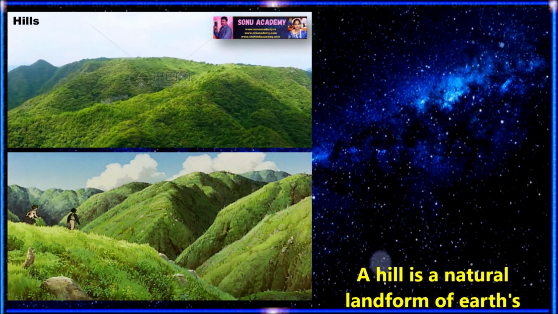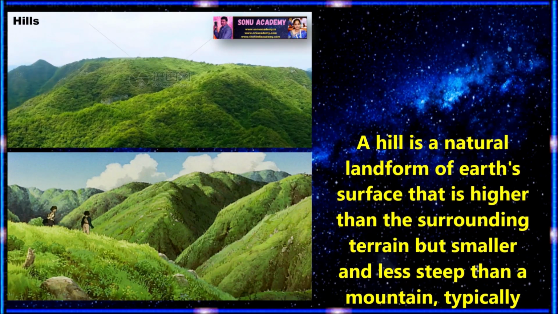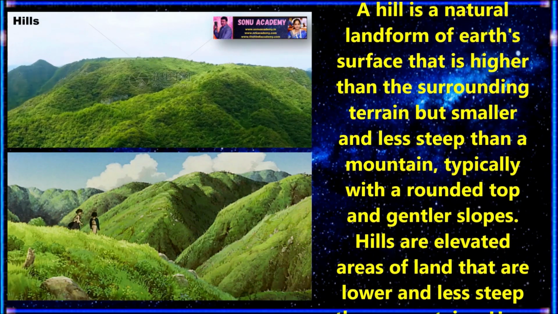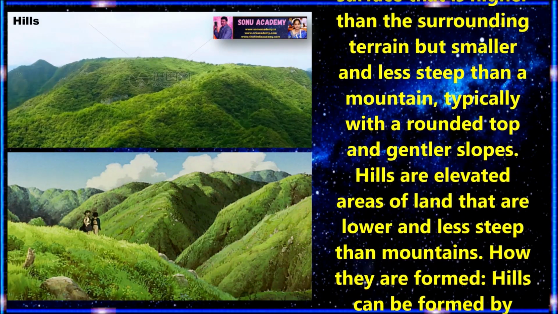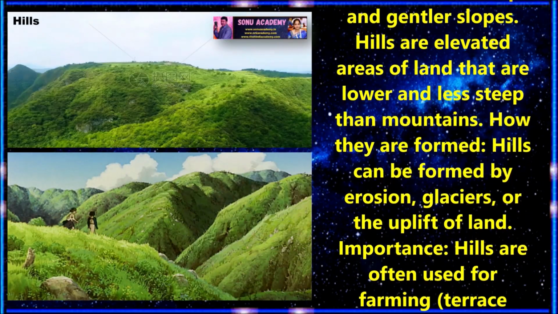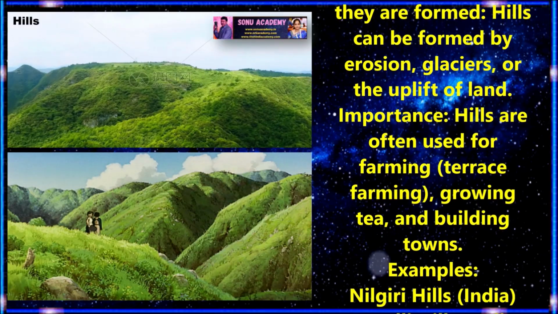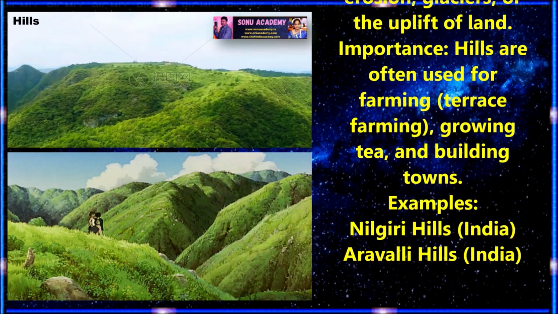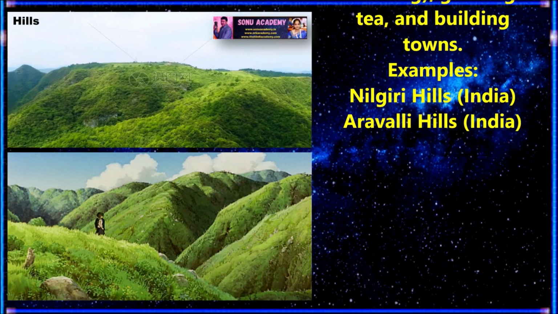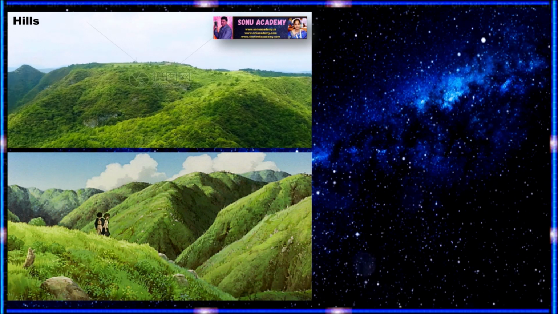Children, now let us discuss another type of landform, which is called hills. A hill is a natural landform of the earth's surface that is higher than the surrounding terrain but smaller and less steep than a mountain, typically with a rounded top and gentler slopes. Hills are elevated areas of land that are lower and less steep than mountains. They are formed by erosion, glaciers, or the uplift of the land. Children, hills are often used for farming, terrace farming, growing tea, and building towns. Examples of hills are the Nilgiri Hills and the Aravali Hills in India.